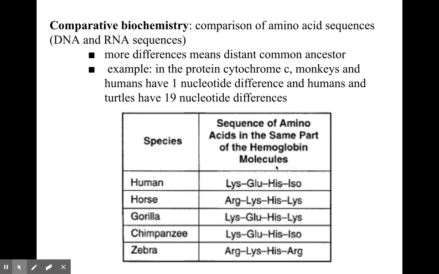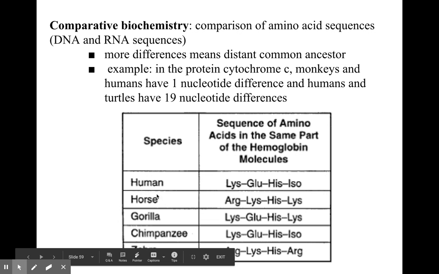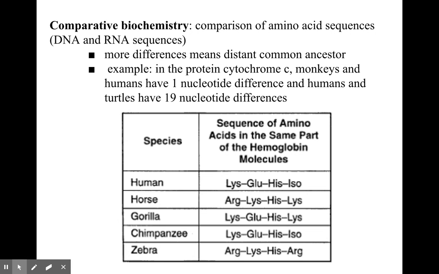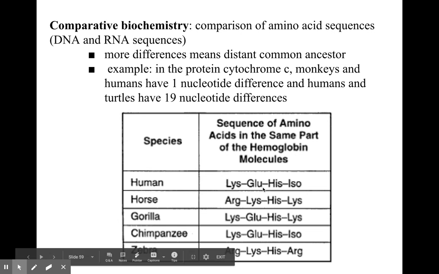This is another chart. This is a chart of amino acid sequences in hemoglobin. Hemoglobin is in our red blood cells. All of us have red blood cells. All these mammals have red blood cells. So that's not different. But when we look at our red blood cells, we can see some of the differences.